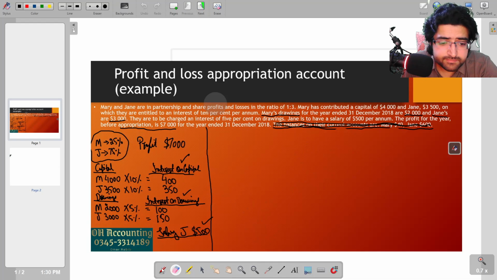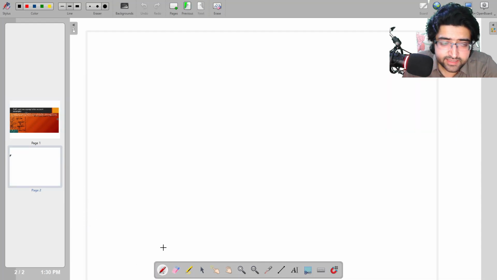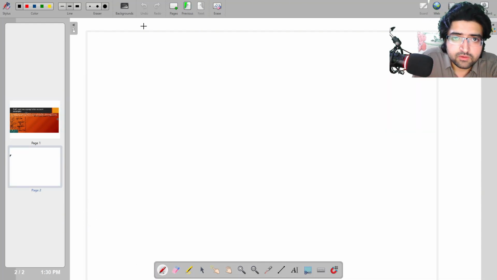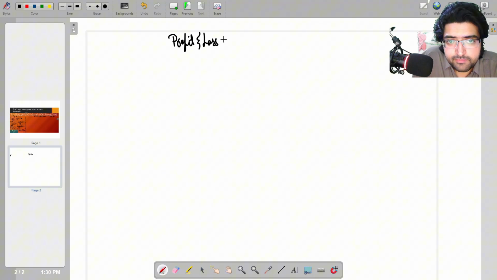So let's begin. First of all, I will give the heading profit and loss appropriation account. So in your CIEs, they usually give you the format in which the heading is already placed on top of the blank space. So you don't have to write this maybe. Profit and loss appropriation account. That's the name of this statement.